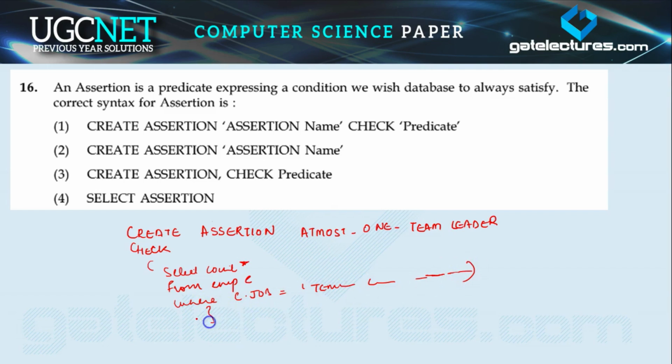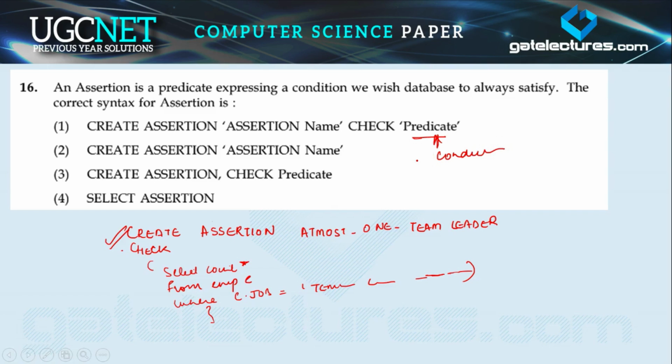So in this way you can simply say that an assertion is a constraint, and we check the condition after creating the assertion. Okay, so this is the syntax for the assertion. First we create the assertion, then we check the predicate, meaning we check the condition.